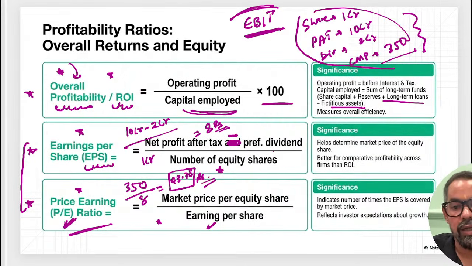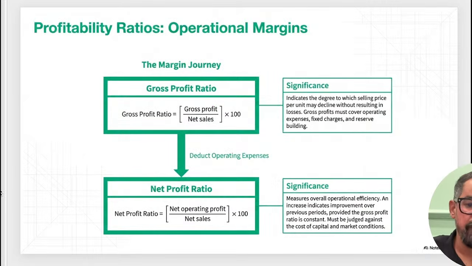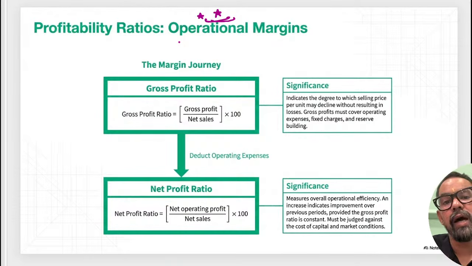Downside, right? Apart from this, when it comes to another one, we have operational margin. This is again highly expected. This can be asked with your previous areas also, right?